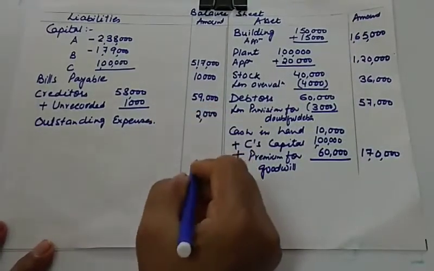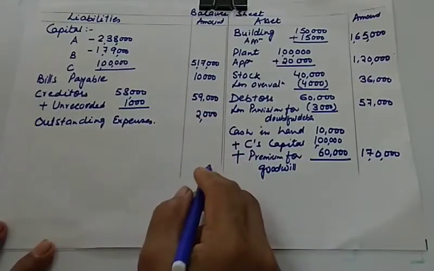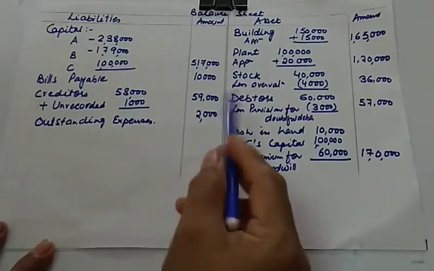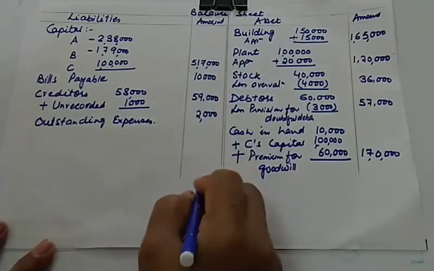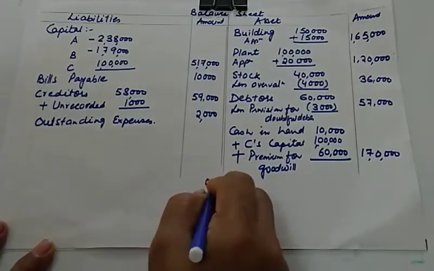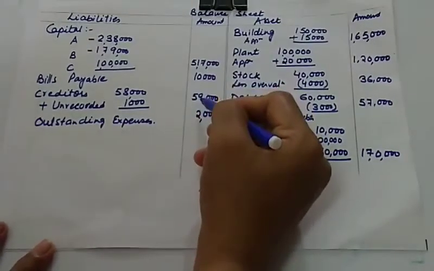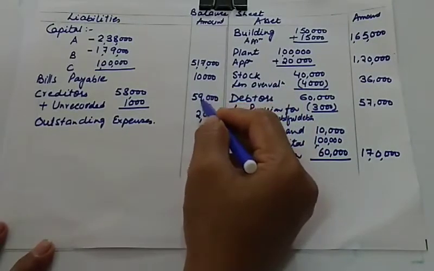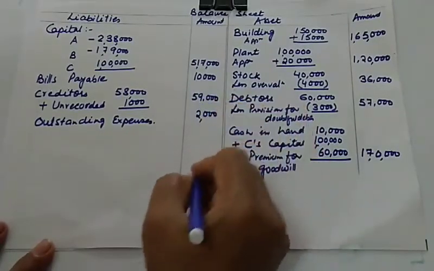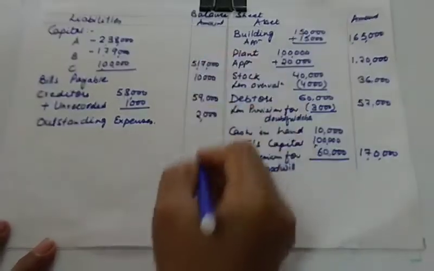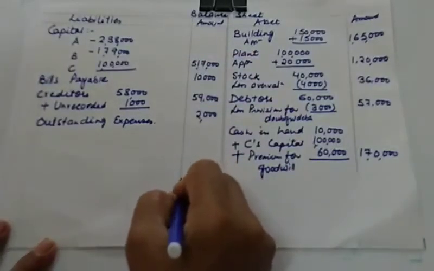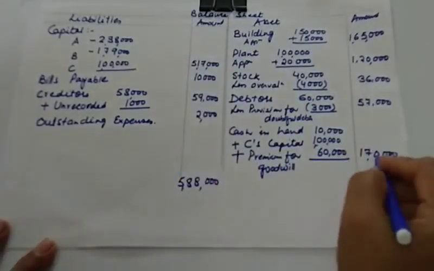So now let us calculate the total. So this will be 517. So let us add it one by one. This is 5,88,000. Let us see the total here also.